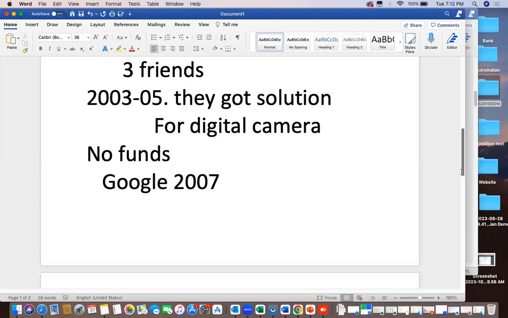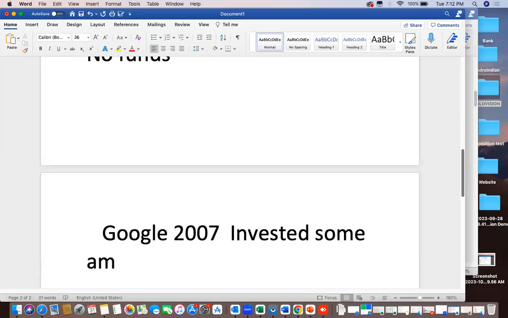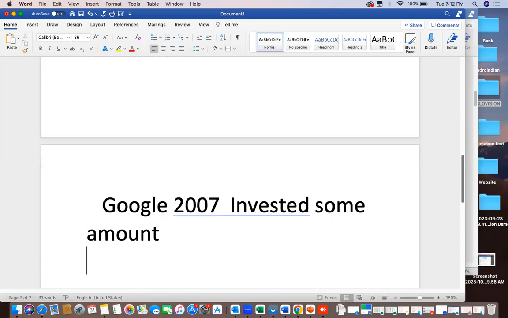From 2005 they were trying, and in 2007 Google accepted their request. And Google invested some amount in this company.